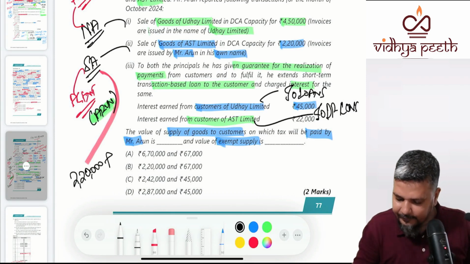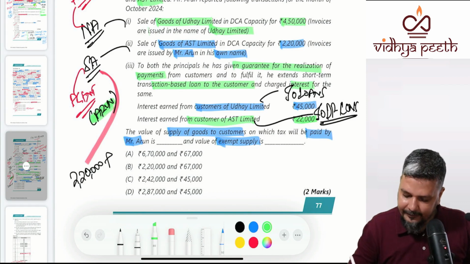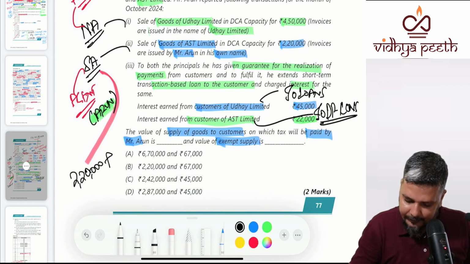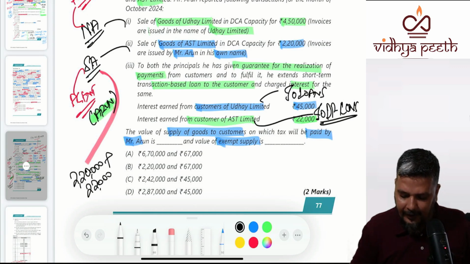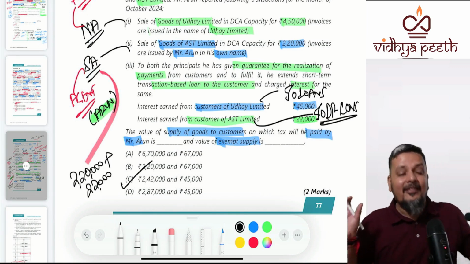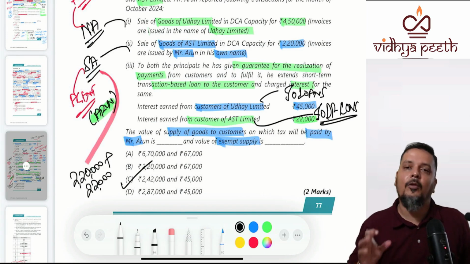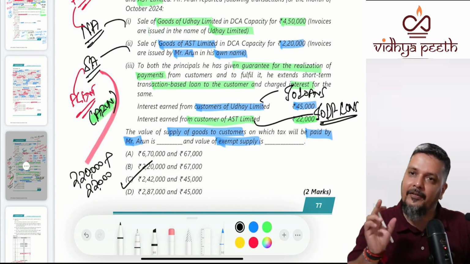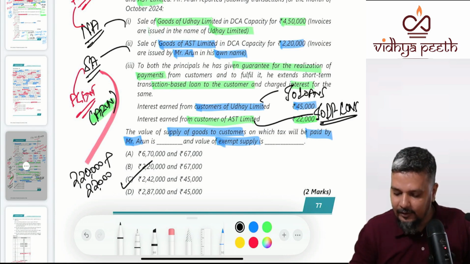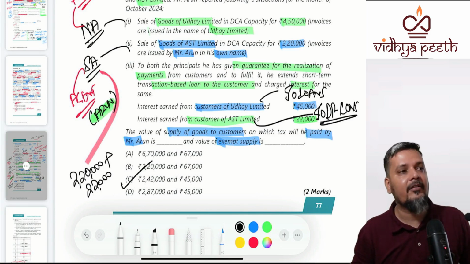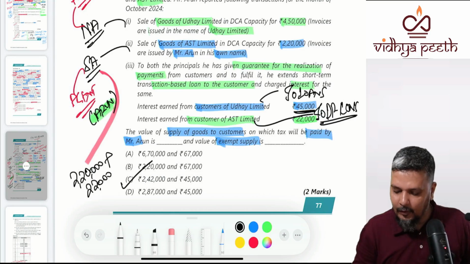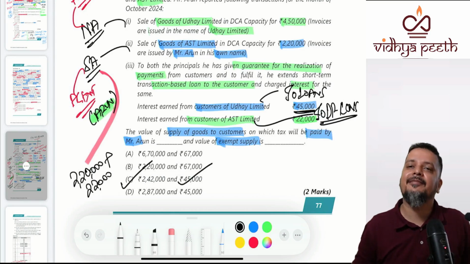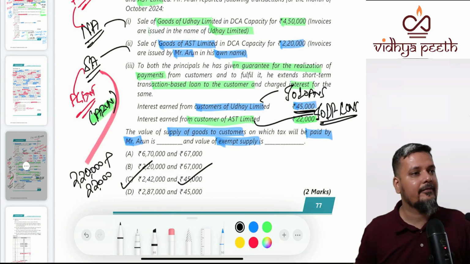2,20,000 plus interest on delayed payment of consideration, which is 22,000. Now here itself you can actually take the answer. This is all tricks. Now we'll not come to a conclusion. We'll verify exempt supply. This interest on loan is exempt supply. This will also be interest income of Arun, but this will be an exempt income of Arun. So what is the exempt income of Arun? Cross verify. Done.